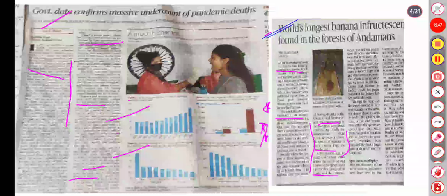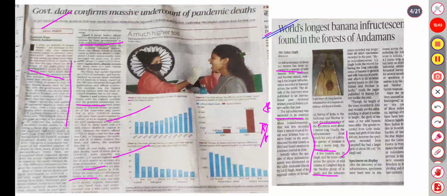And next is also one display talking about the museum across the country. In the Indian Museum in Kolkata, a 4.2 meter long specimen is displayed in the industrial section of Botanical Survey. So same thing is mentioned here, and it is a part of a XC2.